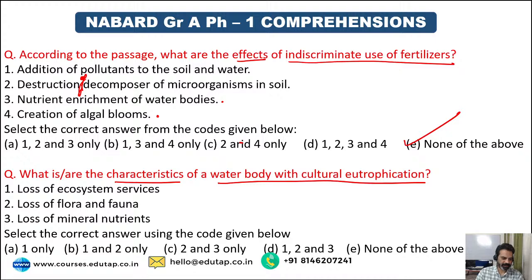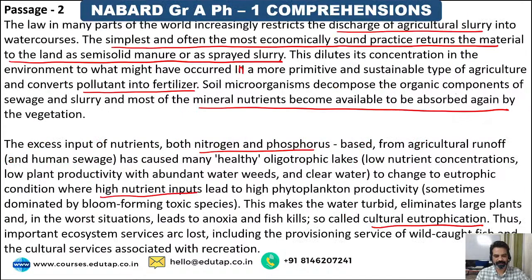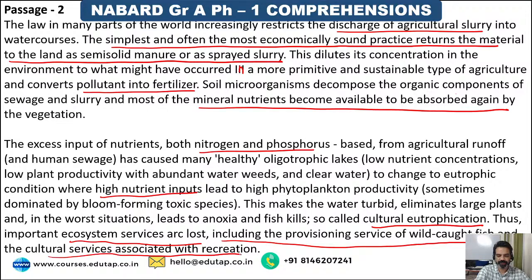Yes, guys, quickly. See, it was given in the last line. Thus, important ecosystem services are lost, including the provisioning service of wild-caught fish and the cultural services associated with the recreation. So, ecosystem services are lost. Service of wild-caught fish, cultural services are lost, and flora and fauna, that is also given. Eliminates large plants, and in worse situation leads to anoxia and fish kills.